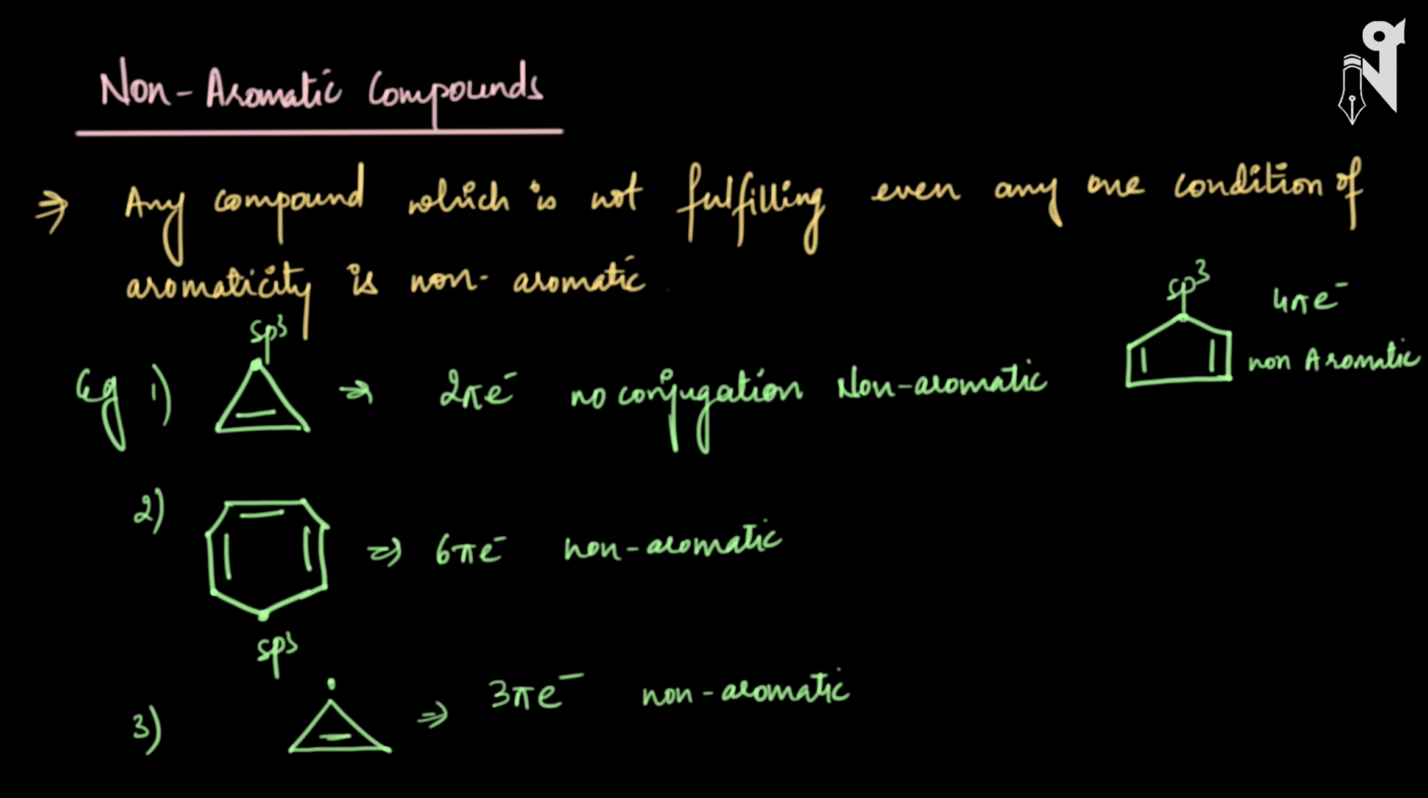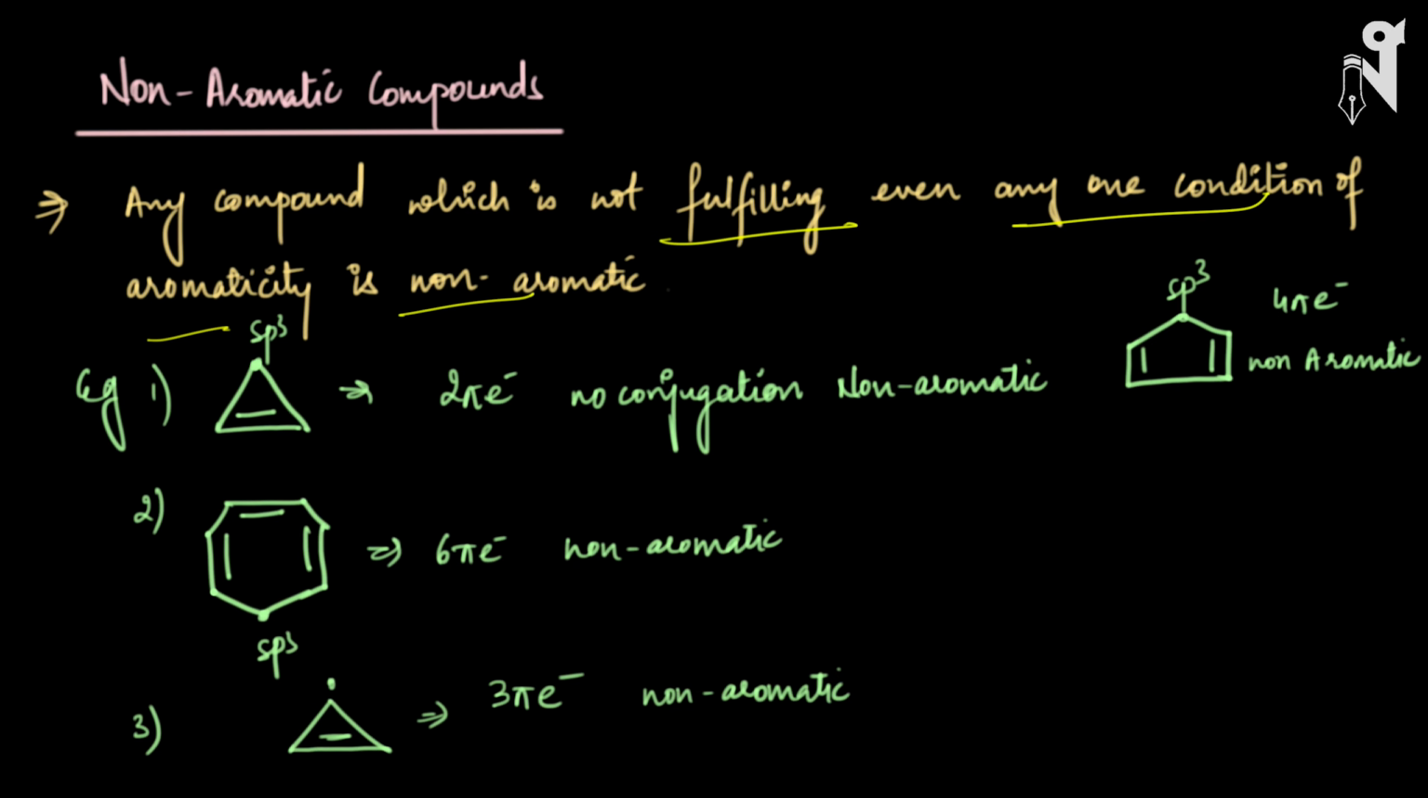Now I'll tell you in detail what non-aromatic compounds are. As I mentioned earlier also, any compound which is not fulfilling even one condition of aromaticity is non-aromatic. And non-aromatic compounds can be of any type: they can be non-planar, straight chains, or non-cyclic chains. So any condition for aromaticity that is not fulfilled will make the compound non-aromatic. In fact, not fulfilling the conditions for anti-aromatic compounds also puts the molecule into the third category, that is, non-aromatic compounds. So let's see some examples over here.